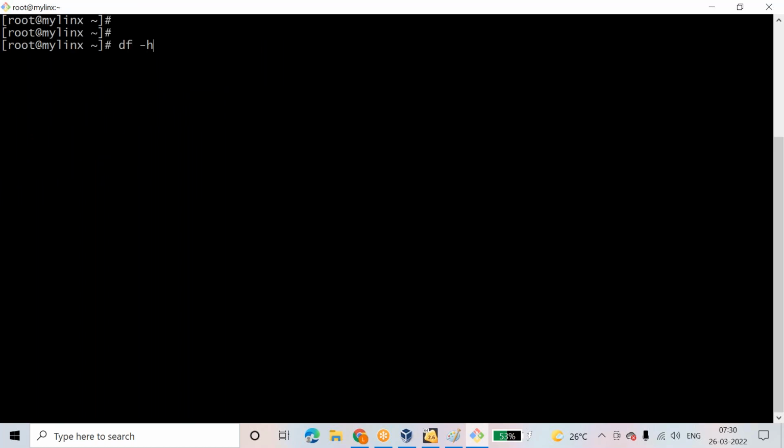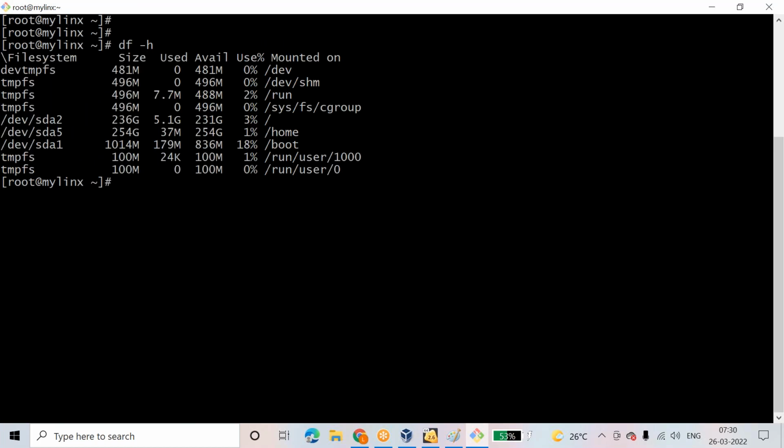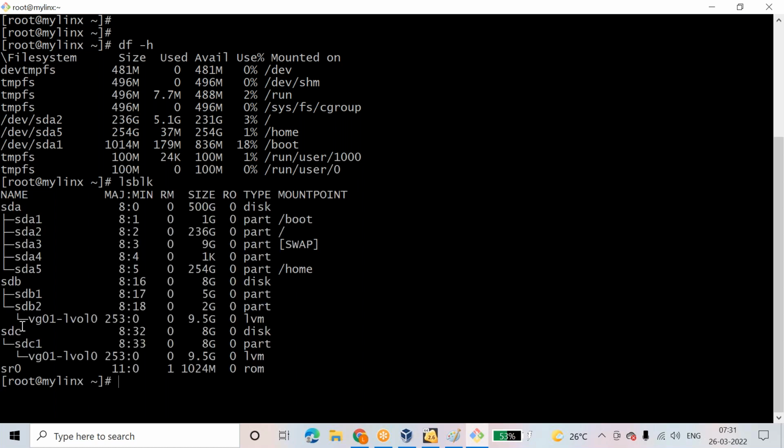Now let's see df -h. Yesterday I created two file systems, data01 and data02. But when I reboot, I am not getting those two file systems, and they are automatically unmounted. But still here it is present. I have this sdc1 present, and I have this logical volume. But how to use this?